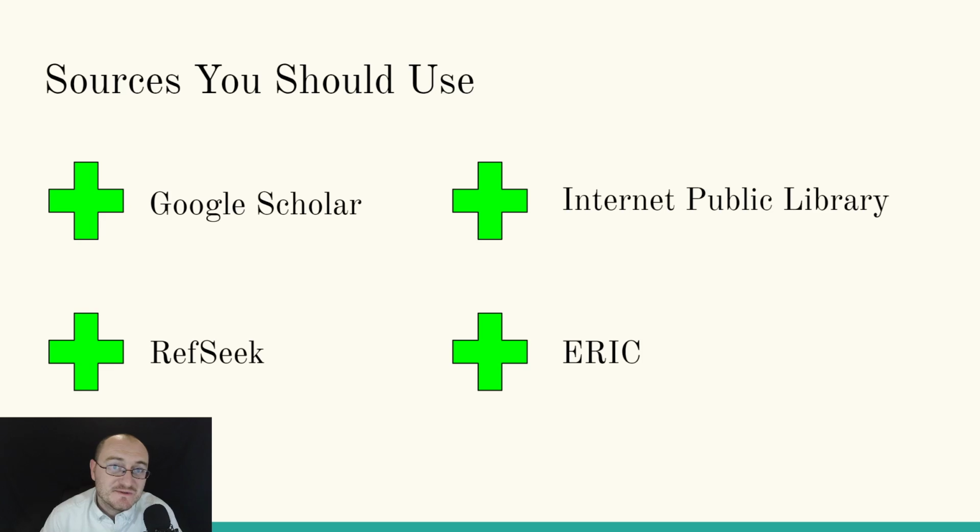Sources that you should use. Google Scholar. If you type scholar.google.com into the address bar, you will get a special version of Google that only brings up scholarly resources. It's a very handy tool. Internet Public Library, or IPL. This is a great place to go to find a lot of information on subjects in one free place. RefSeek is also a good place to find references, and ERIC. ERIC is great.